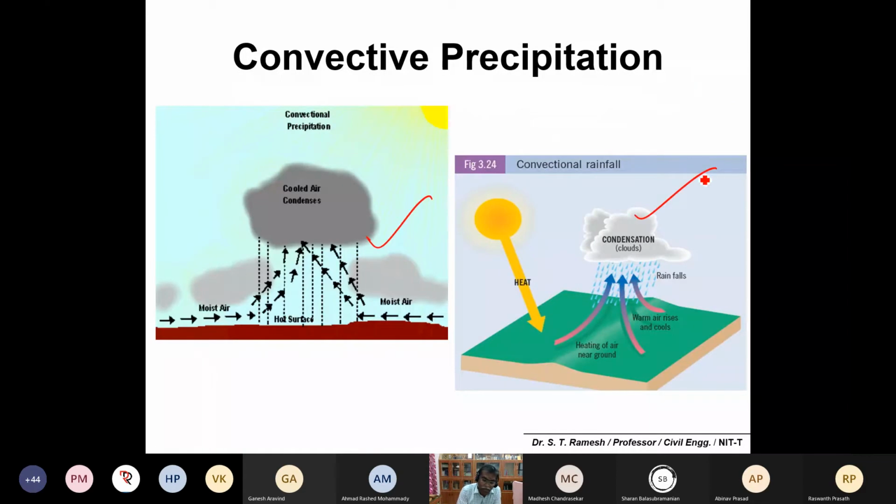So this you would have seen. While you are traveling on a highway, you could feel that in some areas you may get rain, and immediately after a kilometer you may not get rain at all. This sort of situation is because of convective precipitation. If you are traveling from Trichy, you may get rain, but near Tuakudu you may not get rain. That is because of this sort of situation. Convective precipitation.